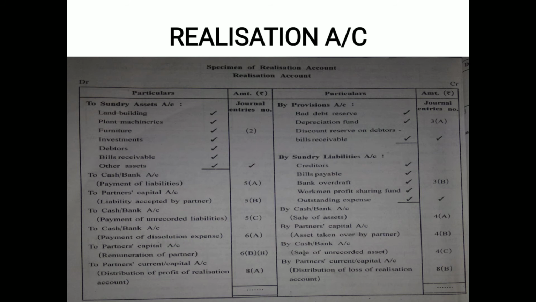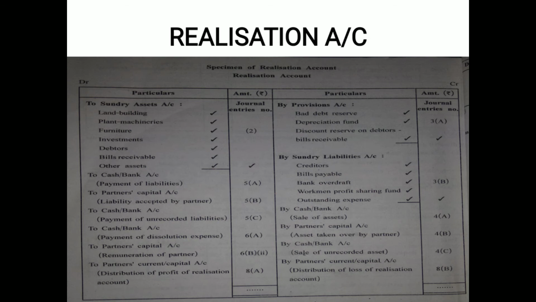You see here, the very first thing on debit side of realization account, in realization account on your screen, to sundry assets. This is all the assets. This is the posting for the journal entry given on page number 280 and the one that we have understood in lecture 5.